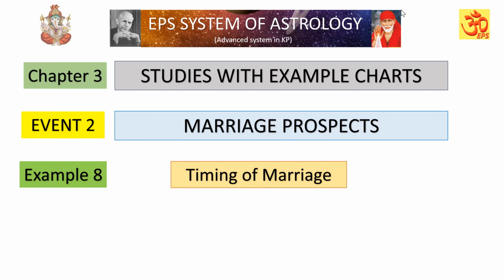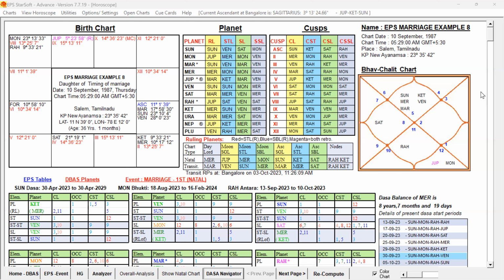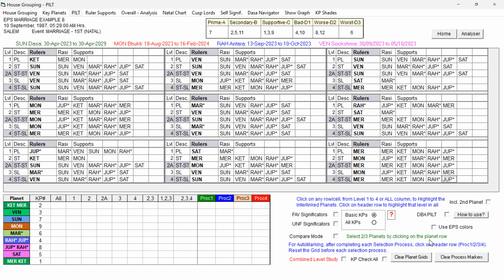Example number 8, timing of marriage. We are going to study in this video with the help of the PILT table. This is the birth chart of that female native. Now let us study the chart with the help of the PILT table. Already we have given the colors for the planets according to their self-signification strength. Now let us use the same colors, EPS colors, for the analysis in the PILT table.